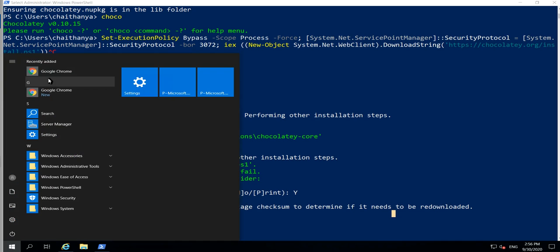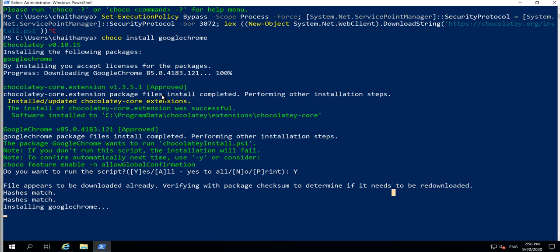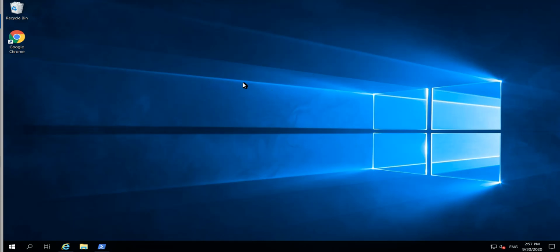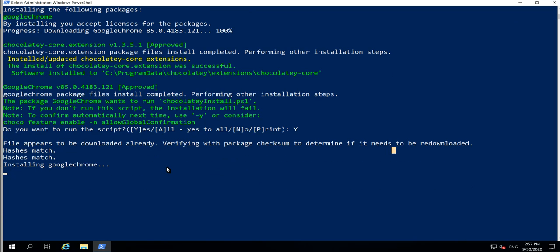You can see Google Chrome has recently been added. Previously, when I typed in PowerShell, you could see no application was there. Now it's installing. If I minimize my PowerShell, you can see the browser is being installed. It will take some time, but rather than doing it manually, it's a headache process.